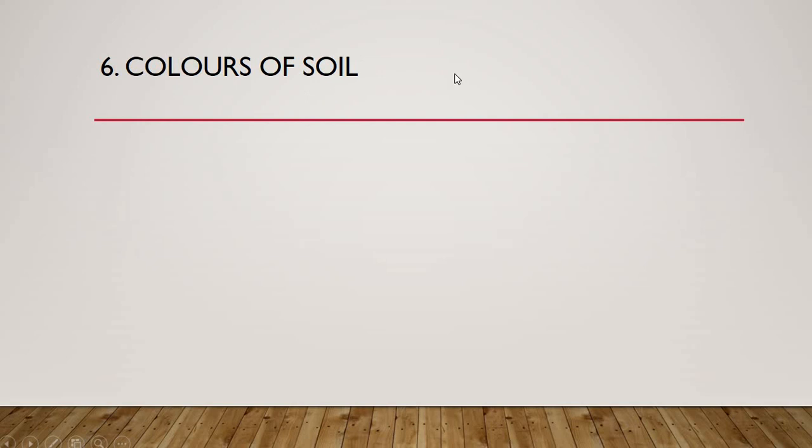Colors of soil. Any two colors of soil you have to write here. If you remember, I have already explained this, and I even showed you the photo in the extra knowledge lecture, with animations, where it is used. So by now it should be very clear in your mind. At least you should remember these colors of soil. I'll give you 2 to 3 seconds to write the answers and to speak the answers.